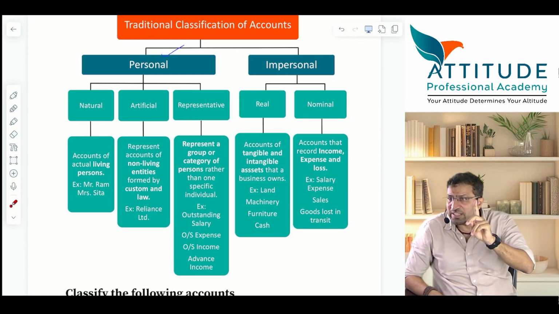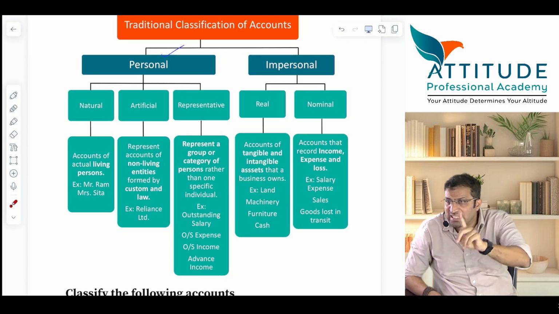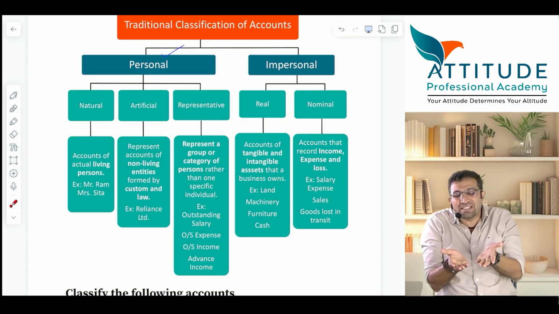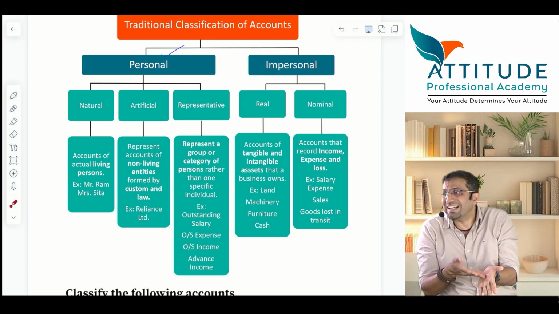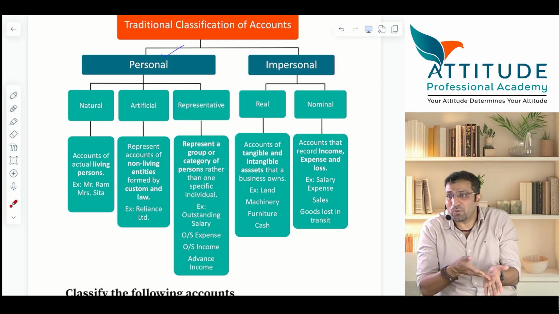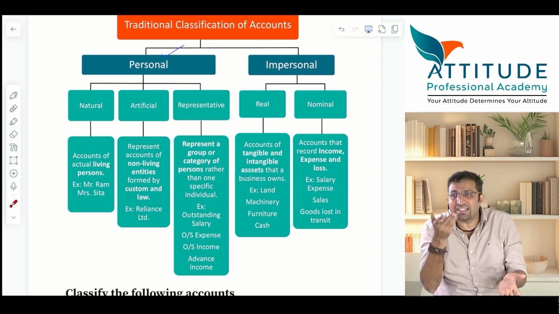So please be very careful. I am taking something very, very practical, and this is what you will find in a CA's office also. Many of them come and say, either I have received this income last year only. Arey, last year you have received it, but you have not rendered the service. So you cannot treat it as income.